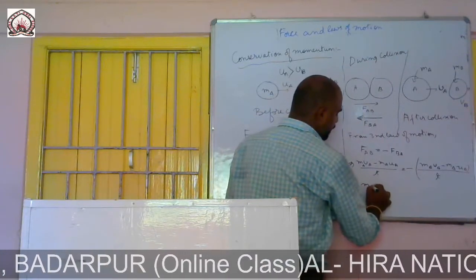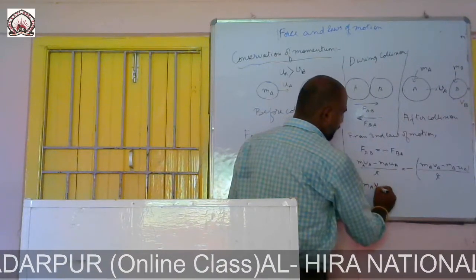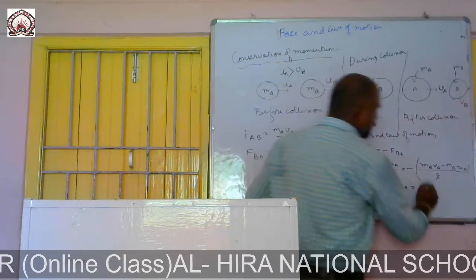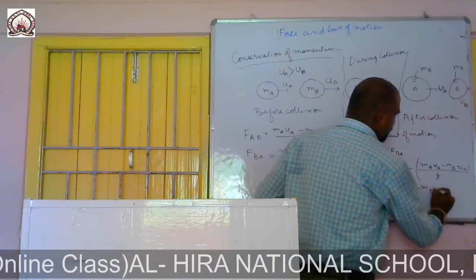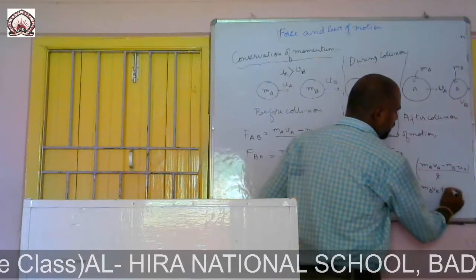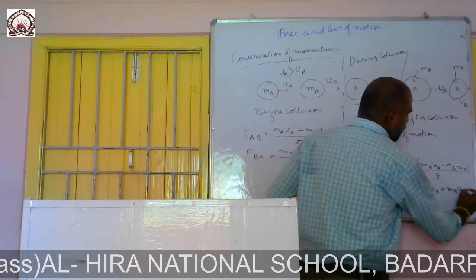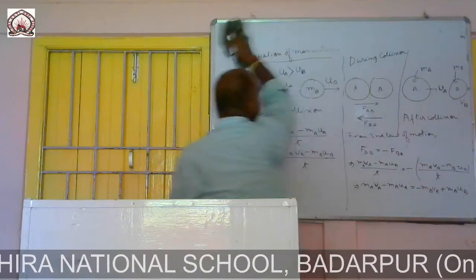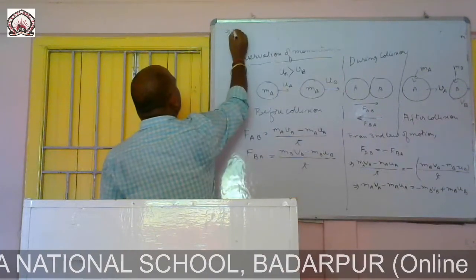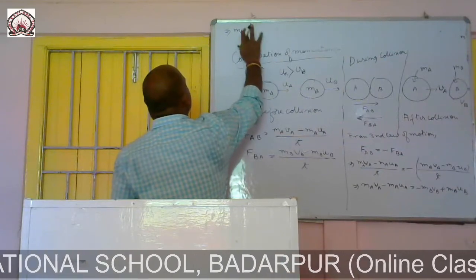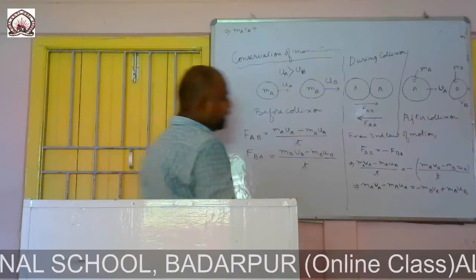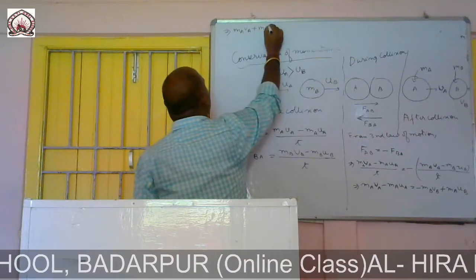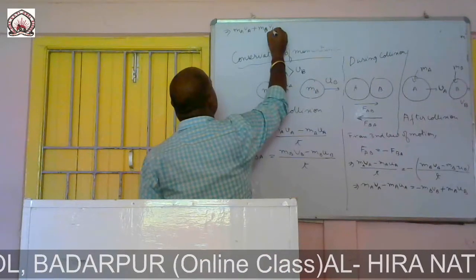What we are getting is MA into VA minus MA into UA equals minus MB into VB, minus into minus that is plus MB into UB. Taking terms to the other side, MA into VA plus MB into VB equals MA into UA plus MB into UB.